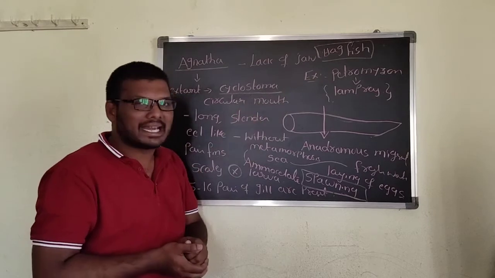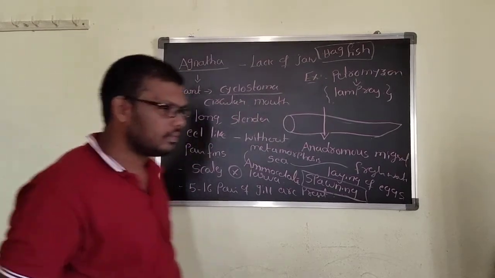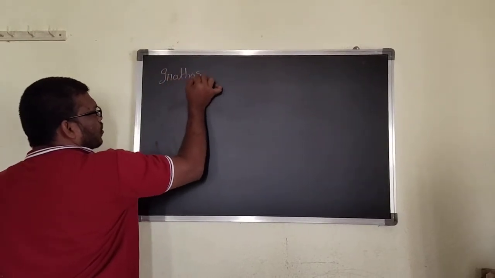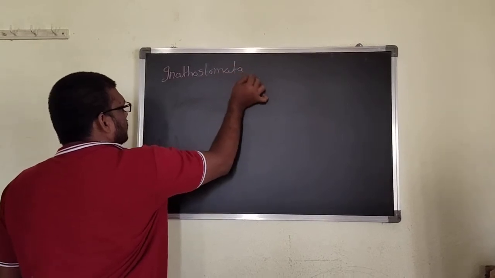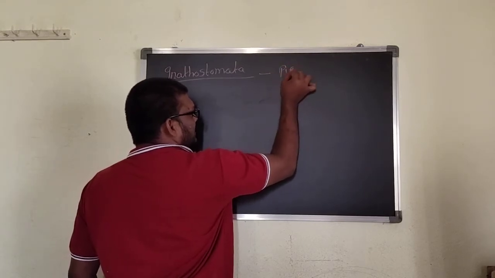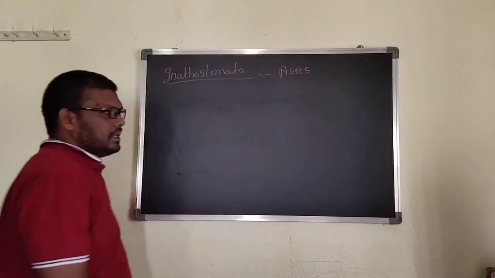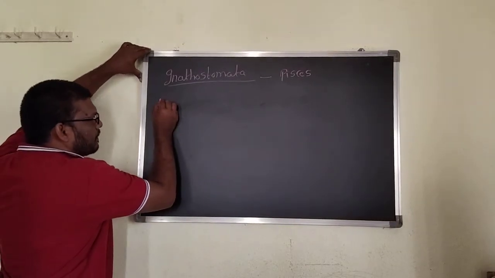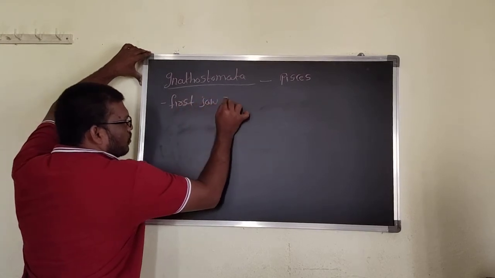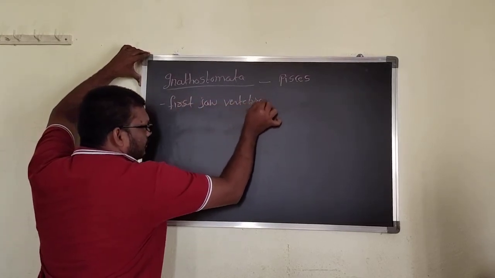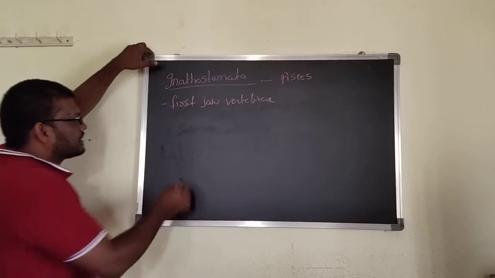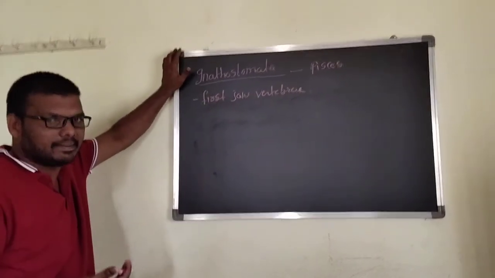Now we can go for the general characters of the Pisces. Now we can go for the Gnathostomata. In Gnathostomata, the first one is the Pisces. See, this Pisces is the first jawed vertebrate. First jawed vertebrate. In this, some are already extant classes.